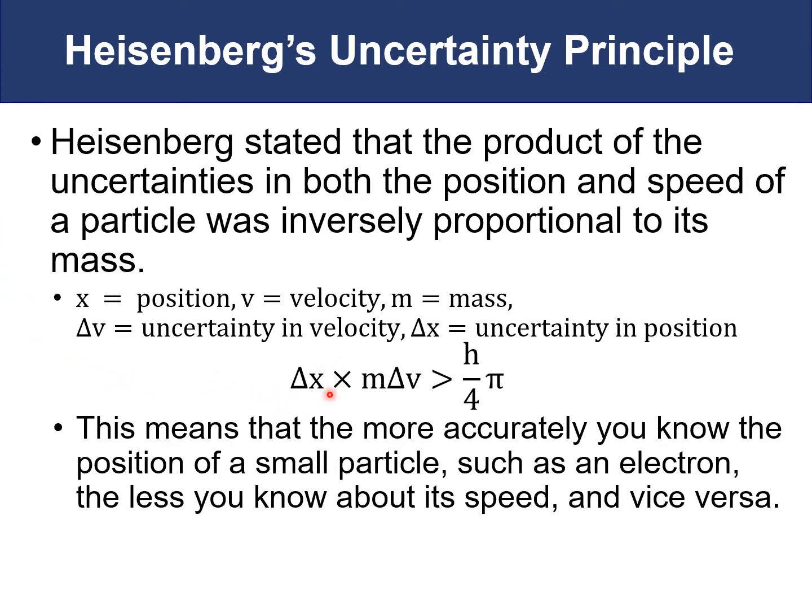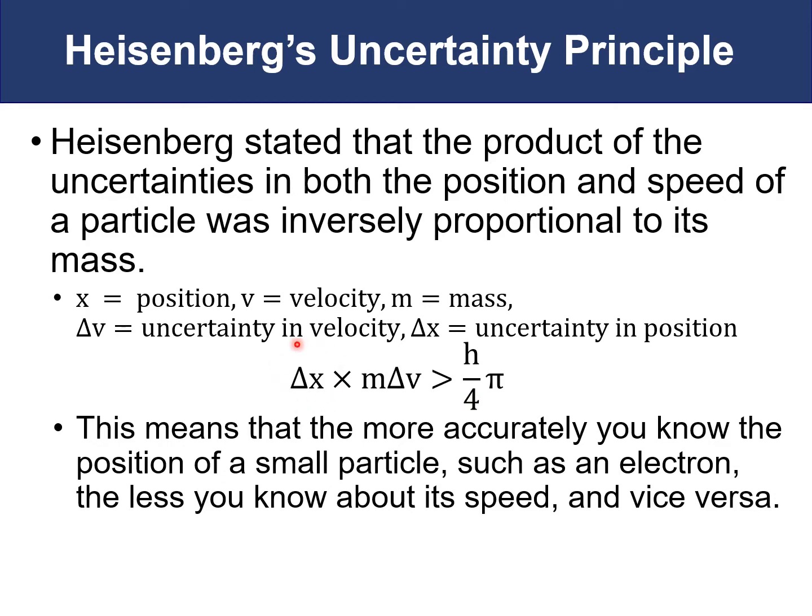The delta is meant to signify uncertainty. So delta v is the uncertainty in velocity. Note this is v for velocity, not nu as in frequency. So the uncertainty in the velocity times the mass times the uncertainty in the position, how well we know x, or its location, has to be greater than Planck's constant times pi over 4.